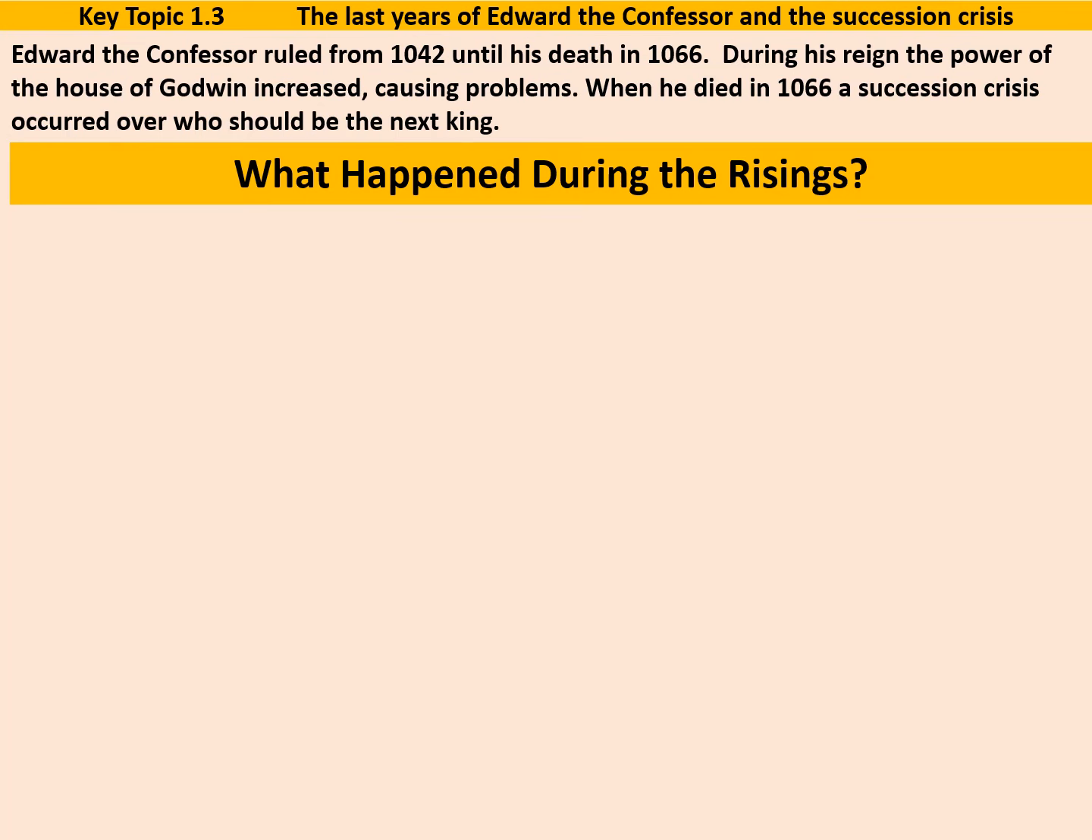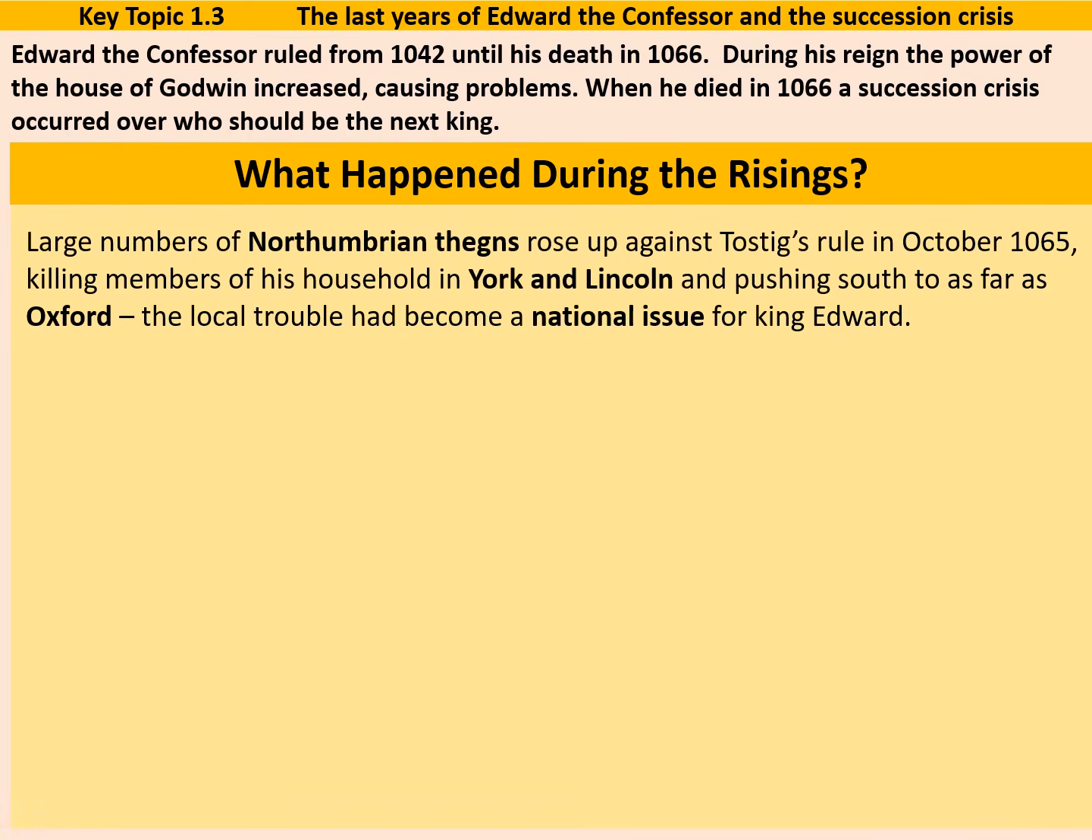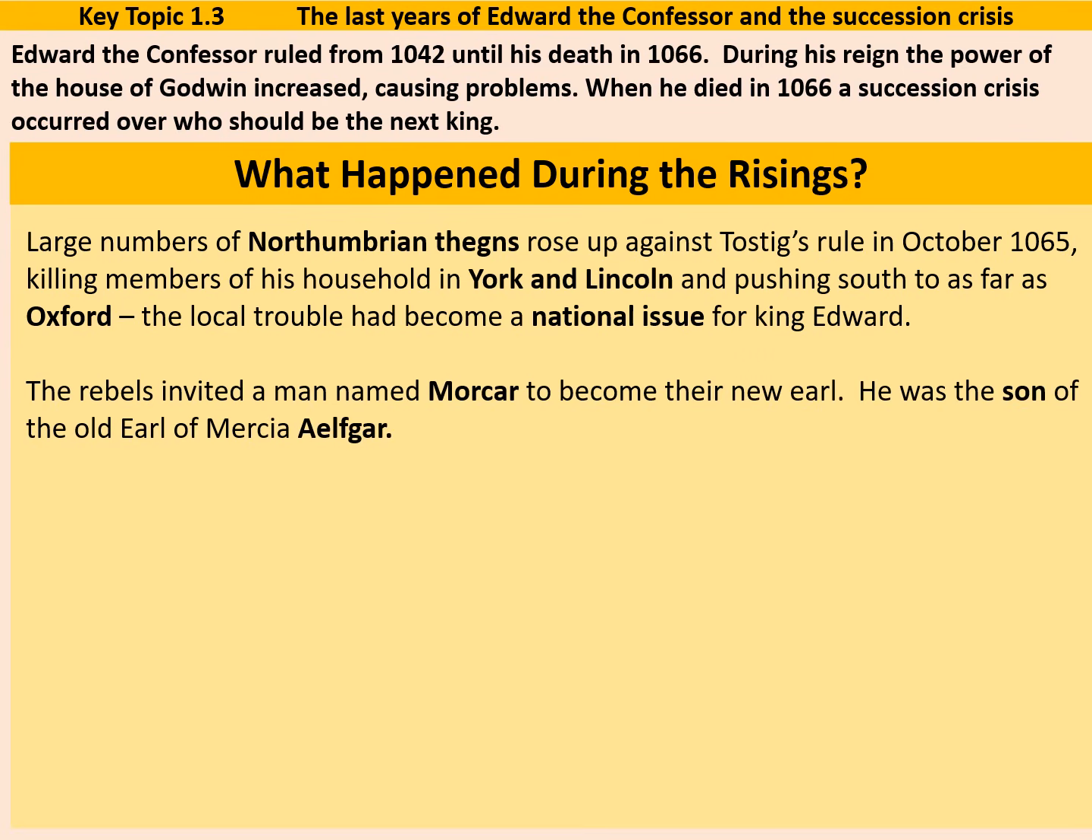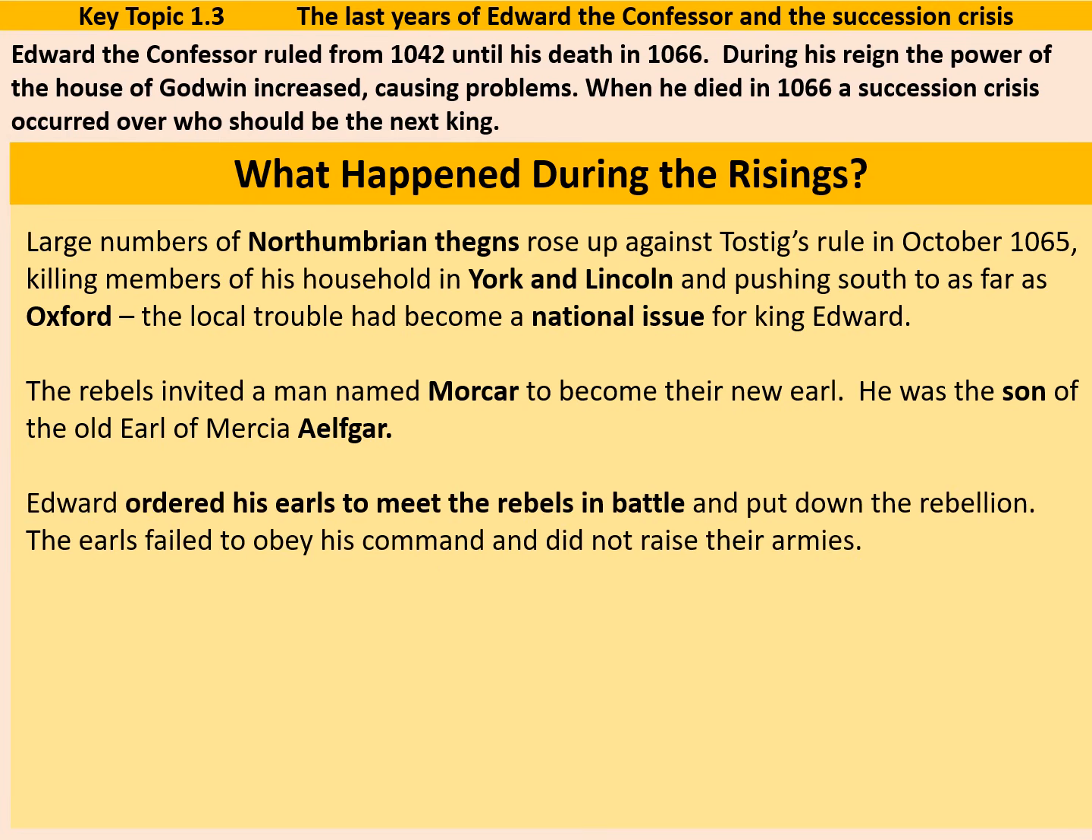So what actually happened during the risings? Large numbers of Northumbrian thanes rose up against Tostig's rule in October of 1065, killing members of his household in York and Lincoln and pushing south as far as Oxford. The local trouble in the north had become a national issue for King Edward the Confessor. The rebels invited a man named Morcar to become their new earl. This was Morcar of Mercia. He was the son of the old Earl of Mercia, Elfgar.